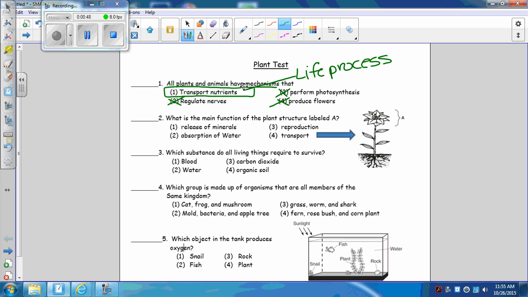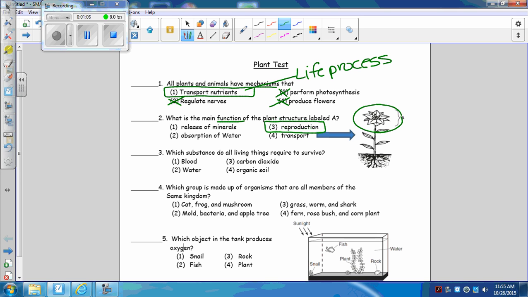Number 2, what is the main function? Function means job of the plant structure labeled A. That's a flower. So what is the purpose of a flower? Purpose of a flower is reproduction. So if you got this wrong, you are writing the purpose of a flower is for reproduction because flowers make seeds. Seeds are baby plants.